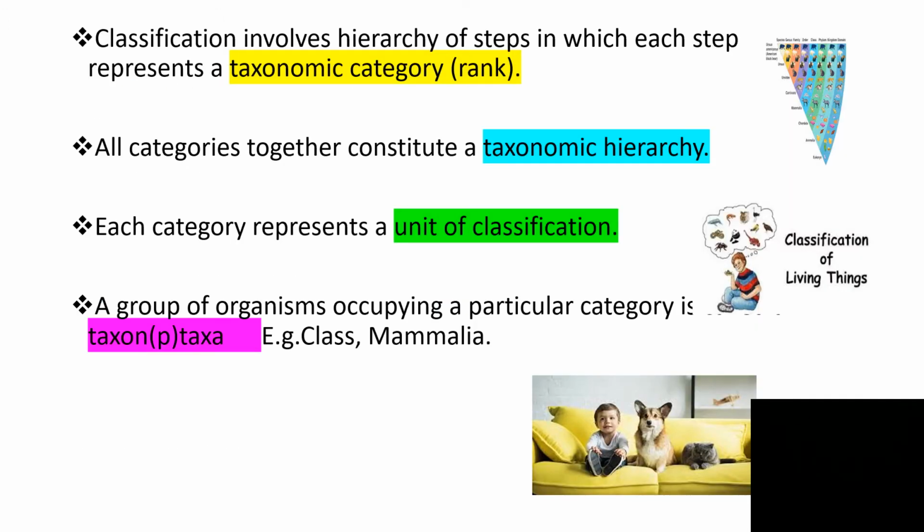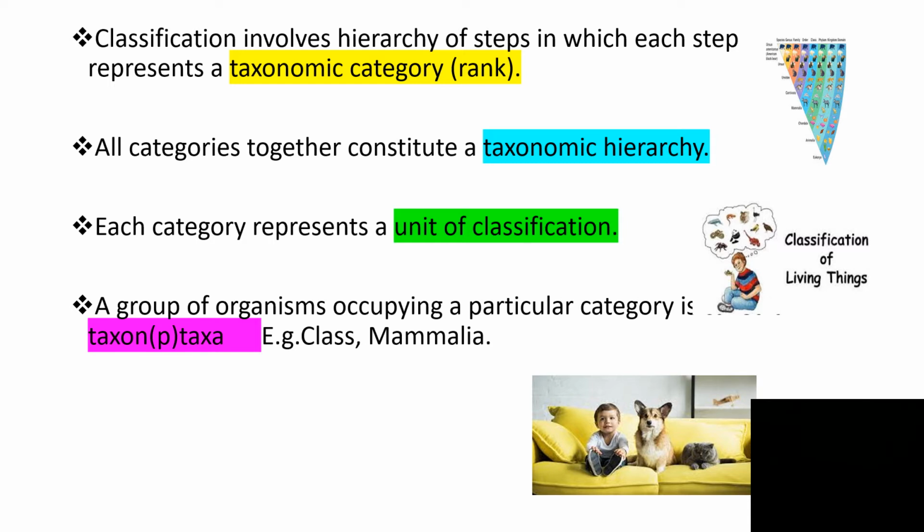Coming to the taxonomic categories, how do we identify and categorize different taxonomy? We have learned what taxonomy is: identification, naming, characterizing and classifying. As you can see on the screen, classification involves a hierarchy of steps in which each step represents a taxonomic category, that is, a rank.